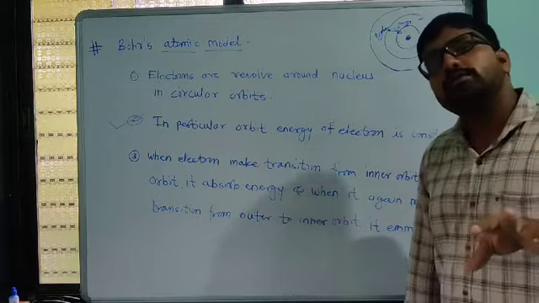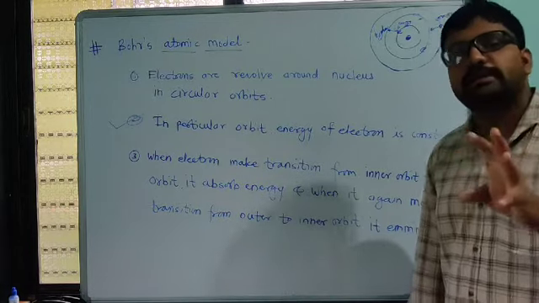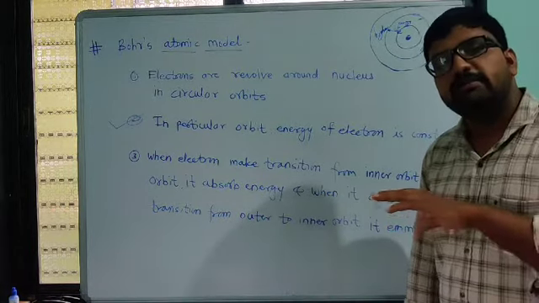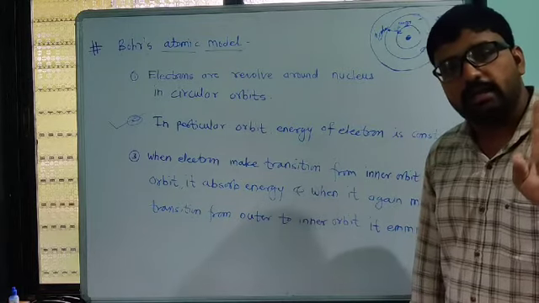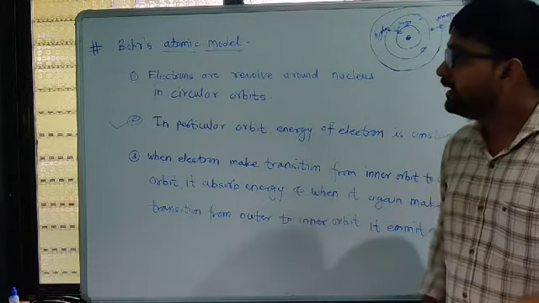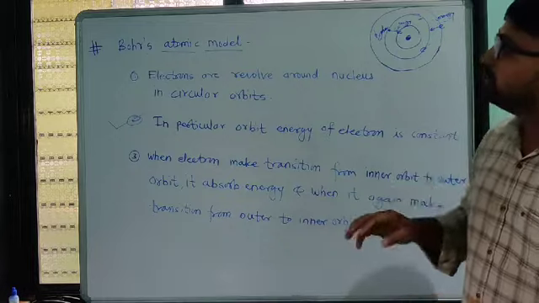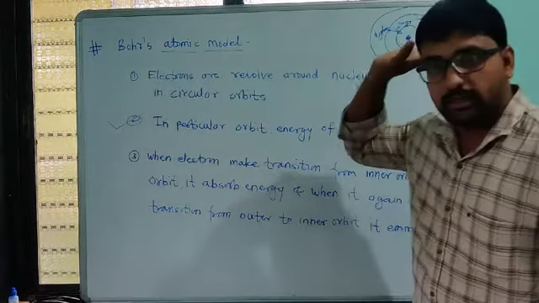So Rutherford's atomic model has a drawback: it does not explain the stability of the atom. That work was done by Bohr's atomic model.